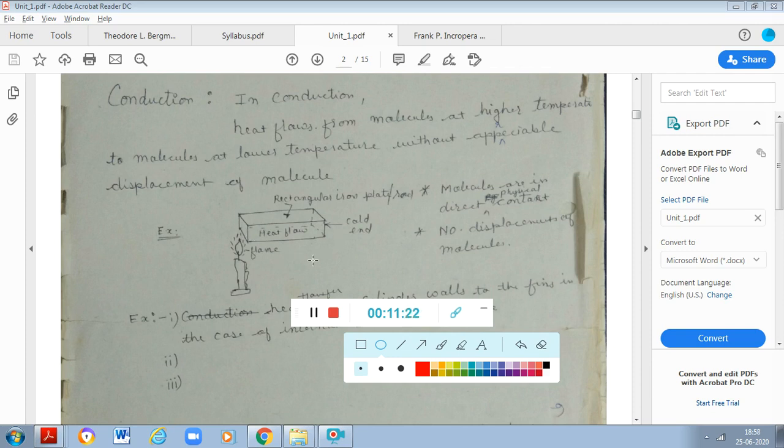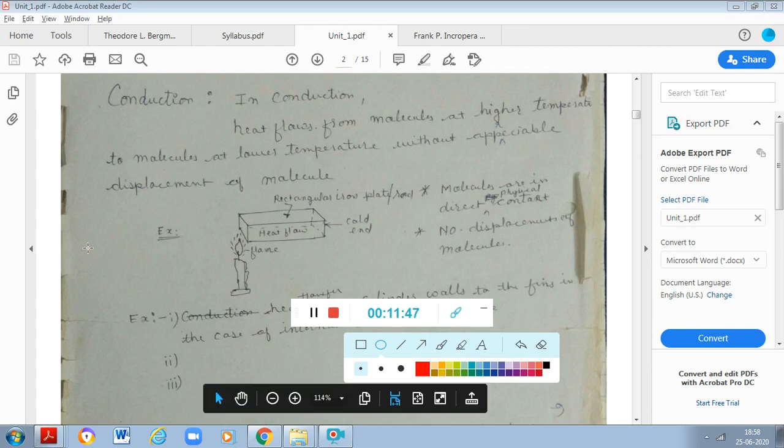So heat flows from molecules at higher temperature to molecules at lower temperature without appreciable displacement of molecules. Meaning what? The molecules will start vibrating in their own place. They will not go away from their own place. They will not physically transfer from one place to another, but just because of the vibration, that heat energy is transferred. So this is conduction.